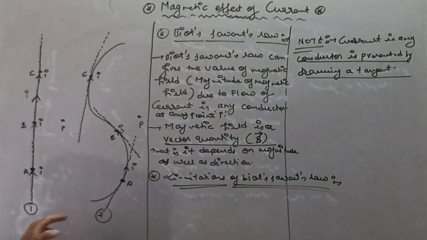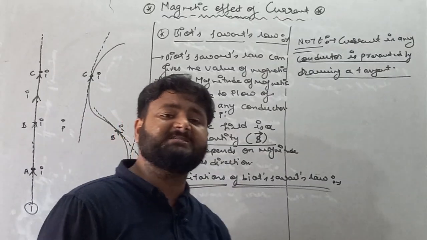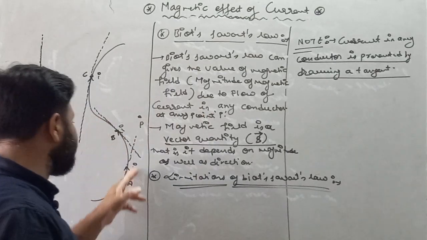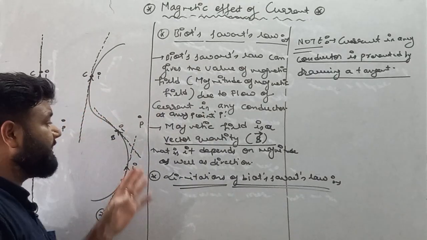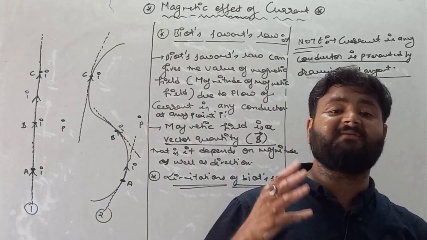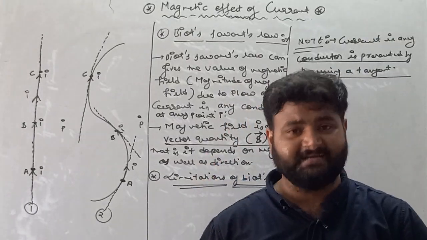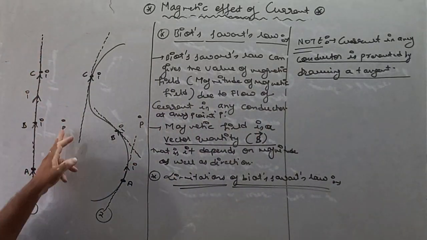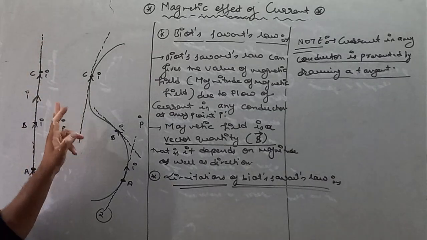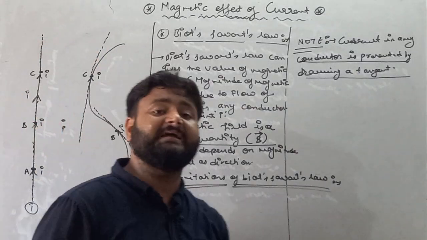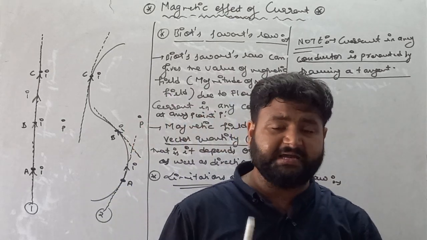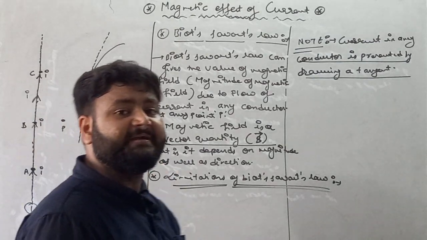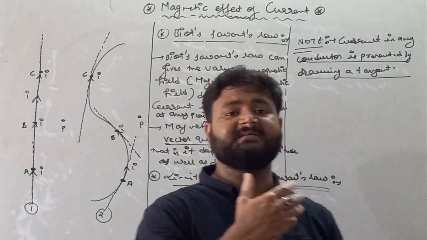But if the wire is zigzag in shape, then each point carries the same current in magnitude, but the direction of current on this wire is different. So my dear student, Biot-Savart's law can give the value of magnetic field due to a current carrying conductor, but if the conductor is straight, then it is possible to find magnetic field at point P due to the whole conductor. But if the conductor is zigzag in shape, then it is not possible to find magnetic field at point P due to the whole conductor, because each point carries a different direction of current in the zigzag wire.